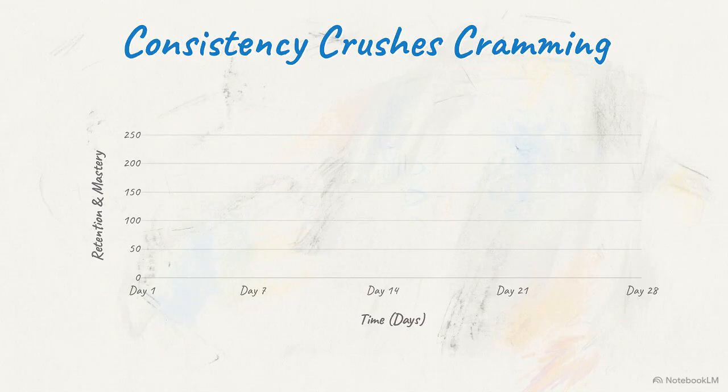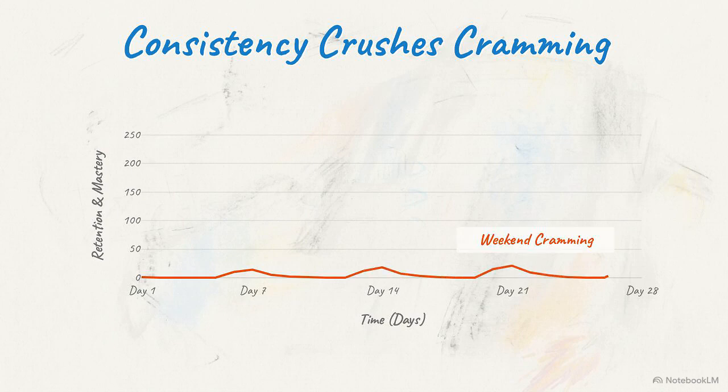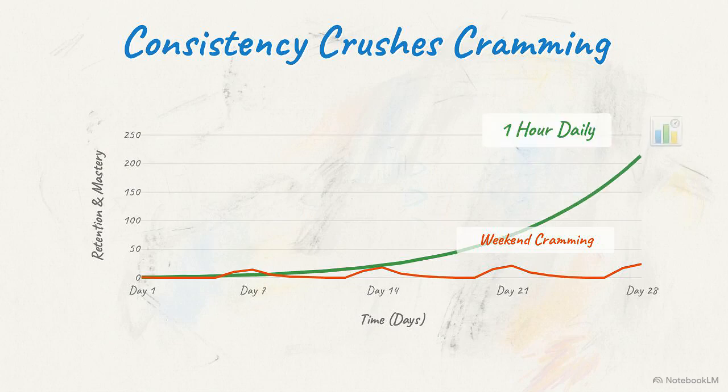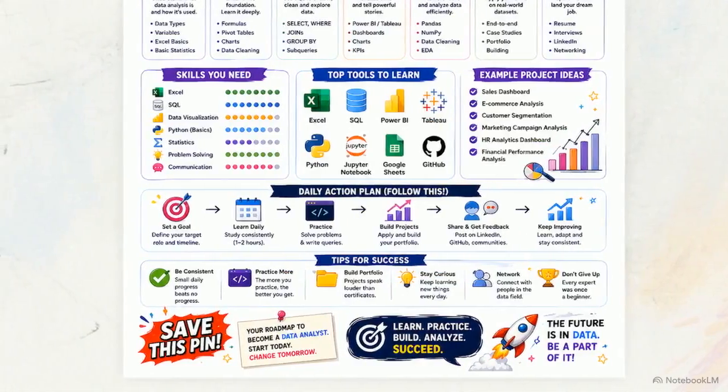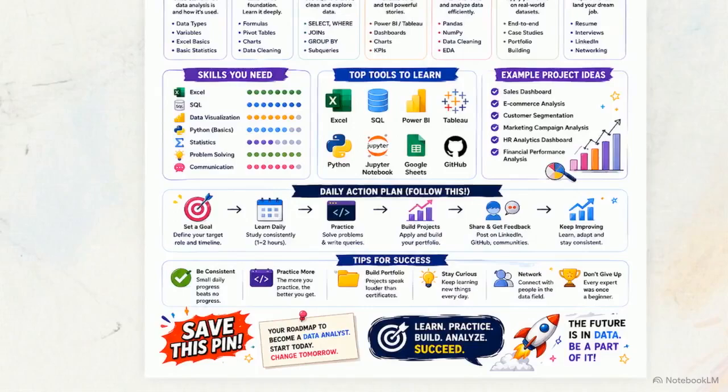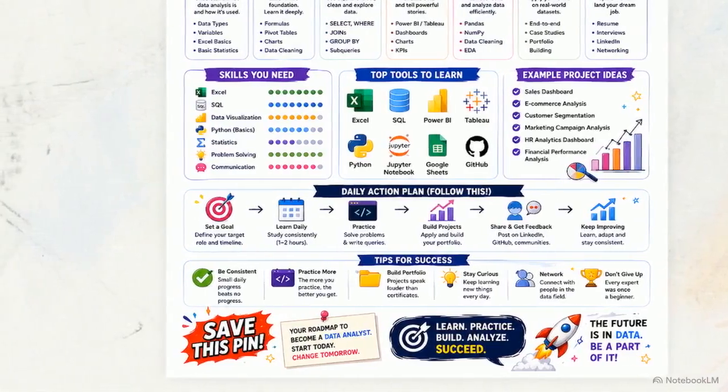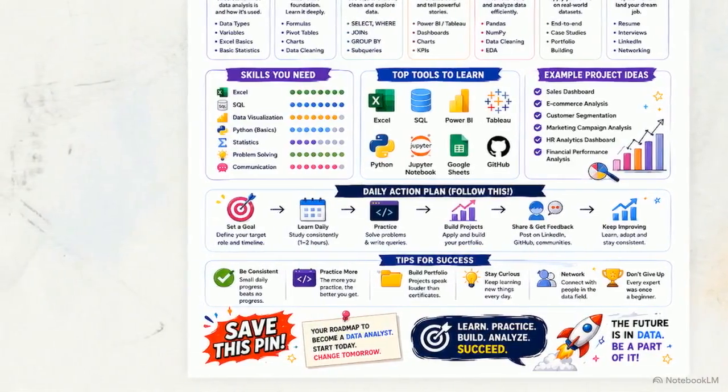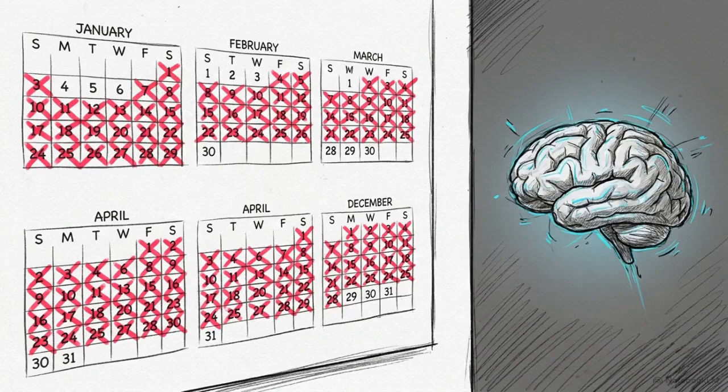It is incredibly tempting to rely on erratic weekend cram sessions, but a steady, compounding upward curve of 1 hour a day yields far better retention. Looking down at the success tips, the rule is laid out perfectly. Small daily progress will always beat sporadic effort. Success in this field rewards the discipline of daily consistency over the long term, far more than raw intellectual ability.